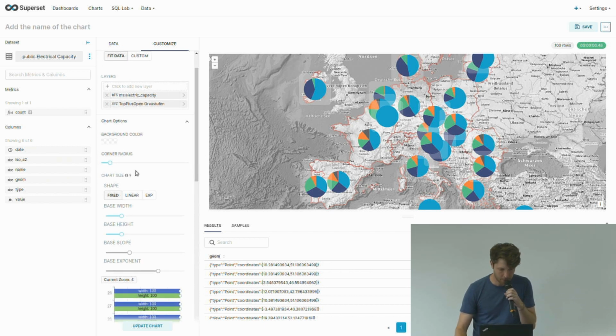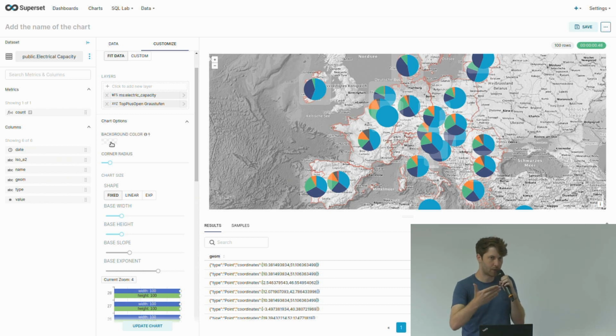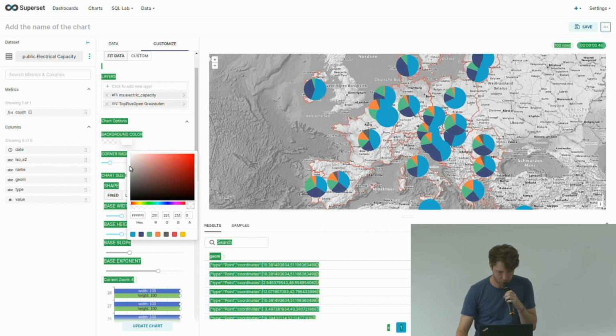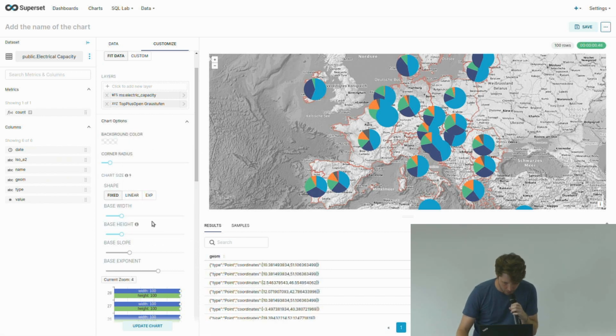Also, you can specify the background color of the charts. On pie charts, it does not really make sense, but if you have bar charts that have a transparent background, you want to have something to change so you can distinguish the map and the chart. So here you can just, for example, change the opacity. I will just make it completely transparent. And I can also change the size of the chart.